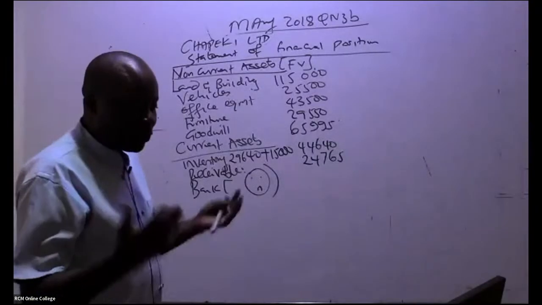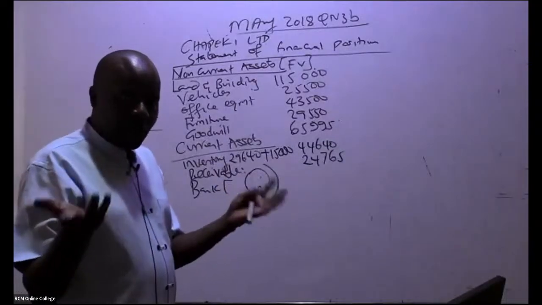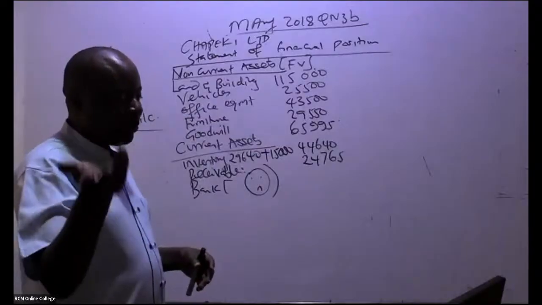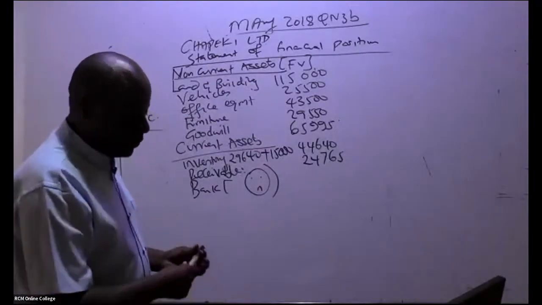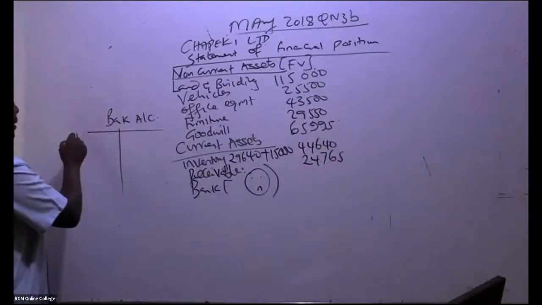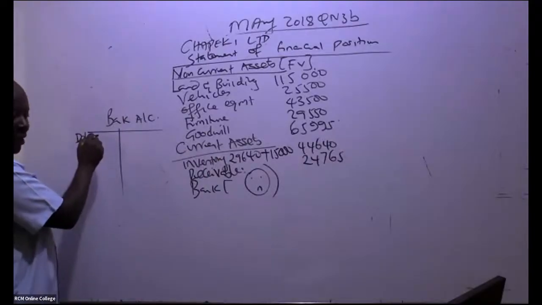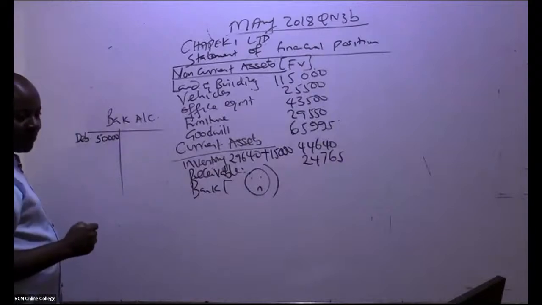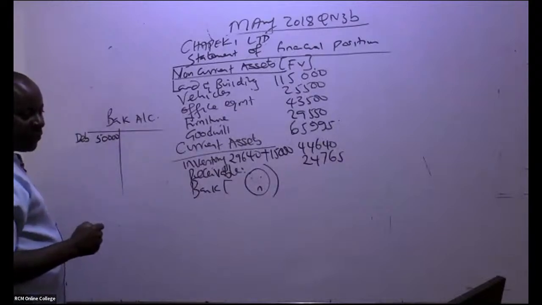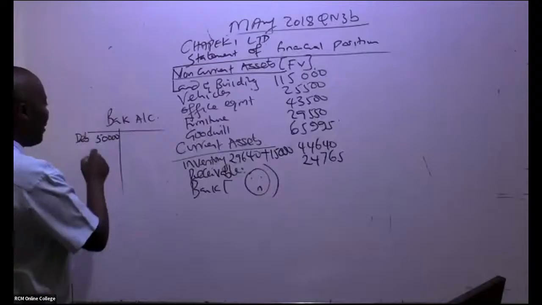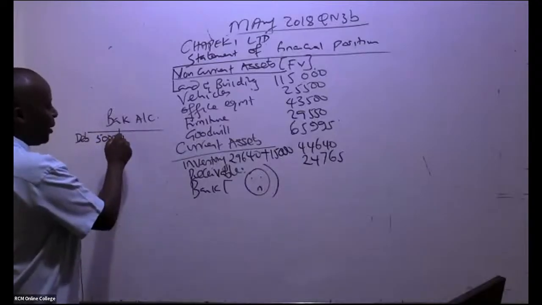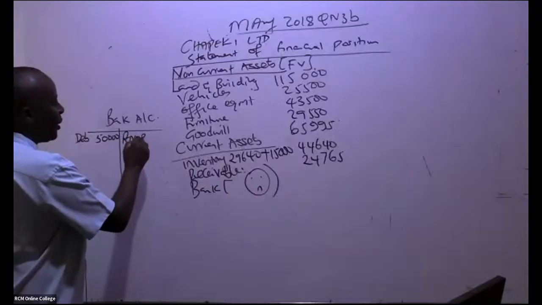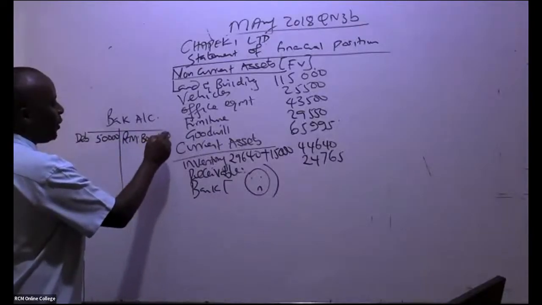What have we? First of all, we issued debentures, so we debited our bank and credited 14% debentures. Debentures worth how much? 50,000, if you remember. And then remember, immediately we bought raw materials. Raw materials bought was 15,000.